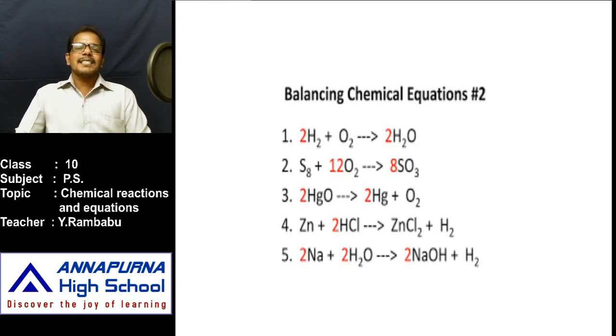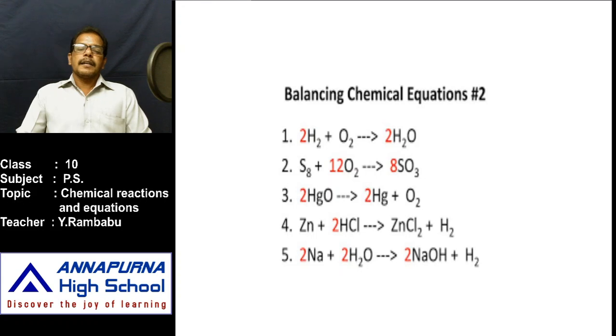To balance it, if we keep 2 as the coefficient of hydrogen on the reactant side, then the number of hydrogen atoms on the reactant side is 4, oxygen atoms 2. But on the product side, the hydrogen atoms are only 2. That's why again put 2 before H2O, that means the coefficient of H2O. Then all the atoms of the reactants and products are balanced.